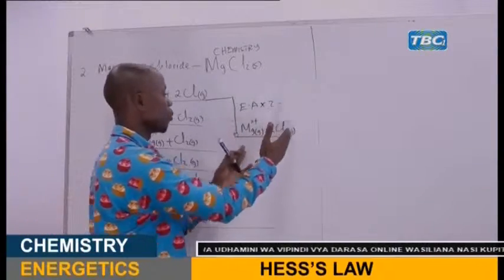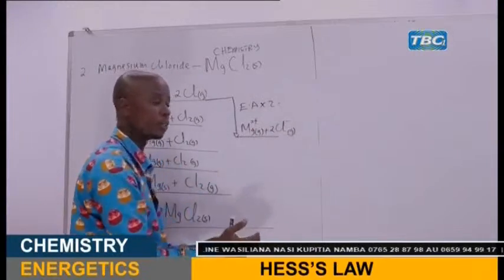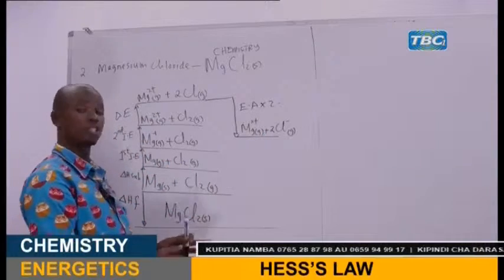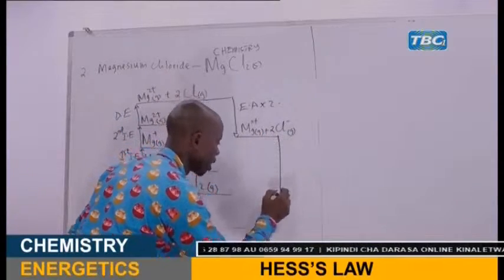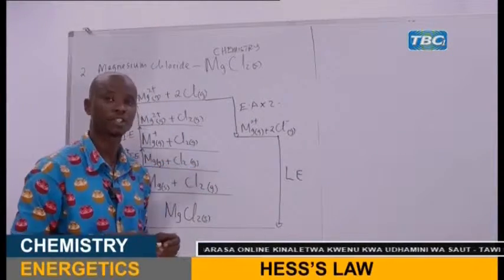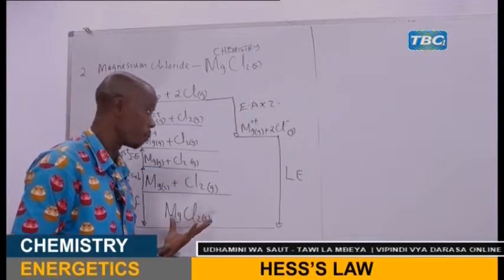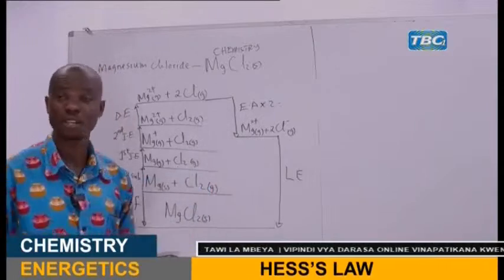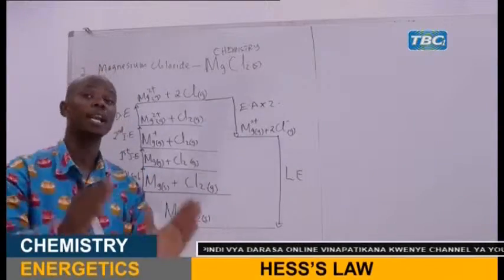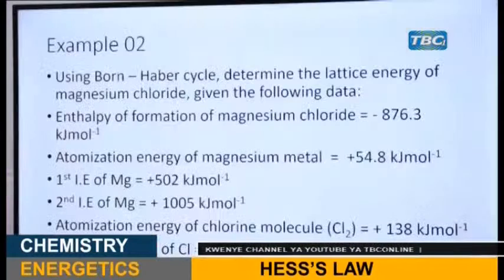Now, my dear student, here we have already obtained the cation and the anion. These 2 will combine to form the solid magnesium chloride, and this is lattice energy. Lattice energy is the energy released when 1 mole of any compound is formed from its ions. So this is the Born-Haber cycle. This Born-Haber cycle will guide us in order to solve the required problem. Remember here, we are required to determine the lattice energy of magnesium chloride.